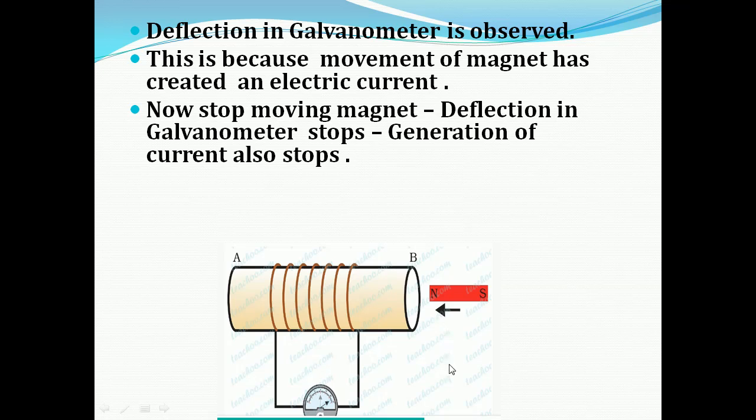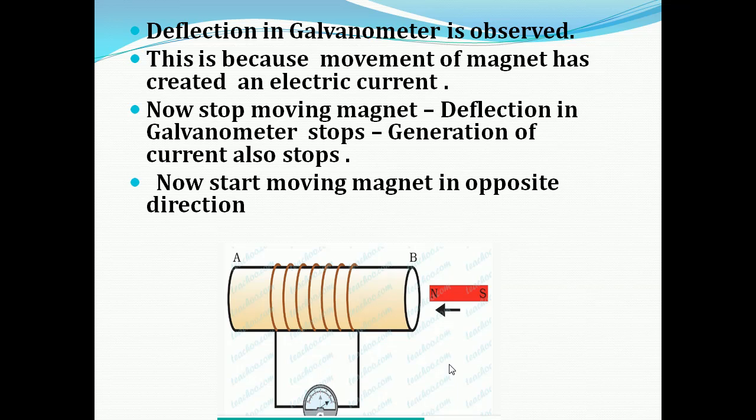Understood, children? This is one of the activities which shows electromagnetic induction by changing the poles of the magnet. When the magnet is brought near the conductor, the movement of the magnet creates an electric current. When we stop moving the magnet, the deflection in the galvanometer also stops and the production of current also stops. Understood, children?